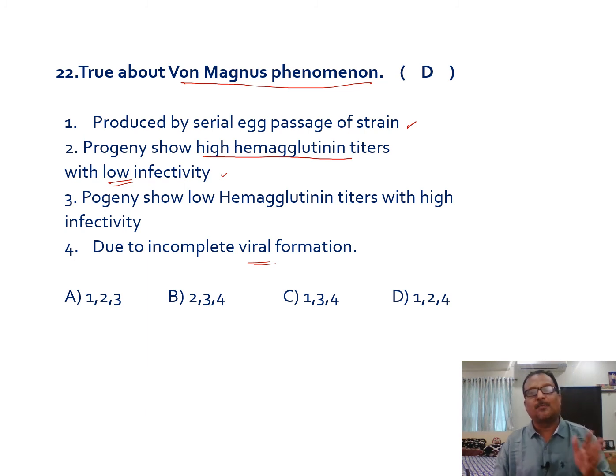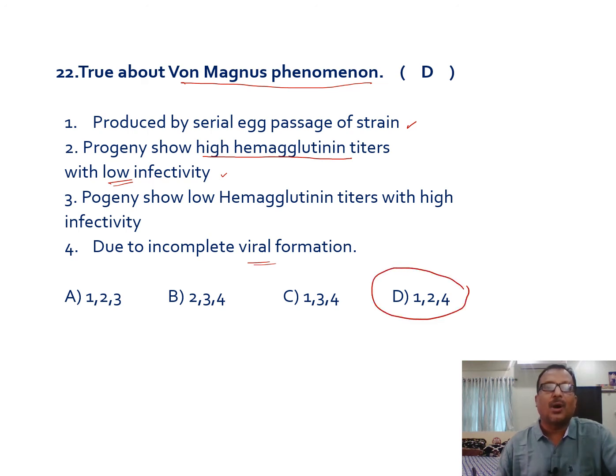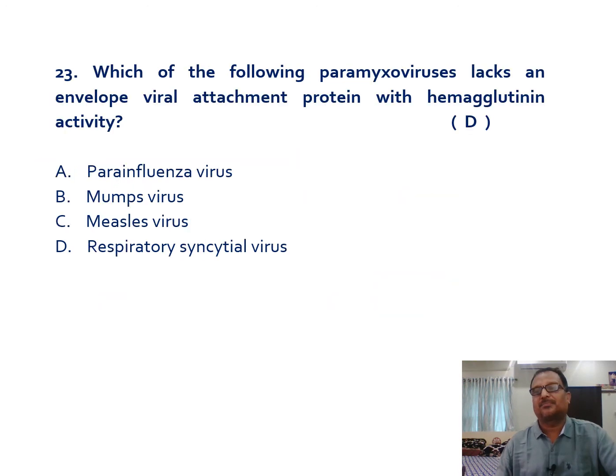So the answer here would be D, that is, statement 1, statement 2, and statement 4 are right answers.